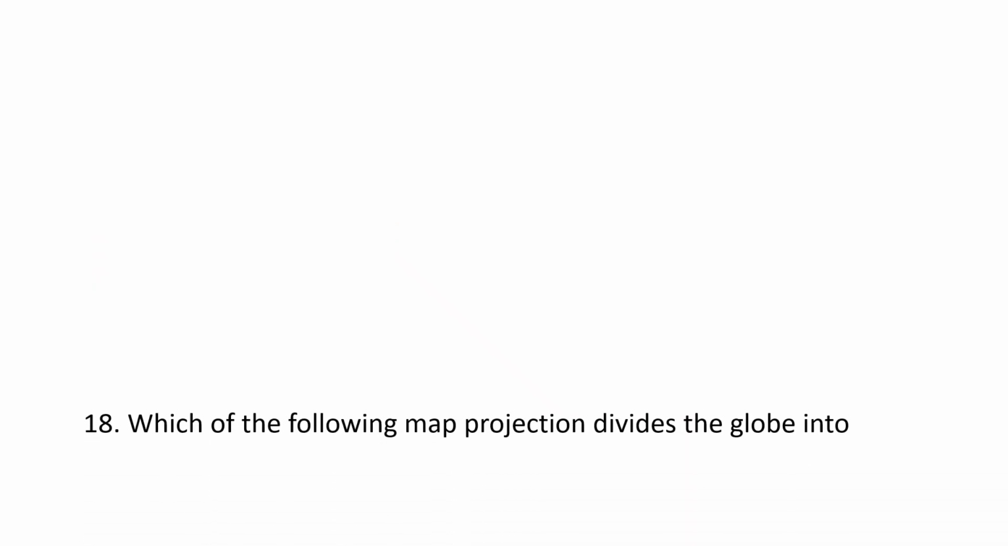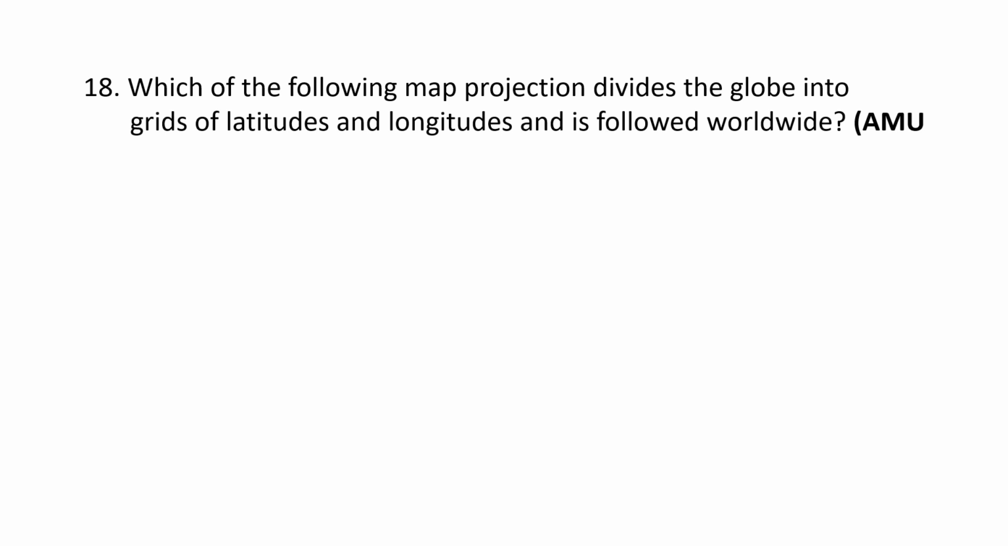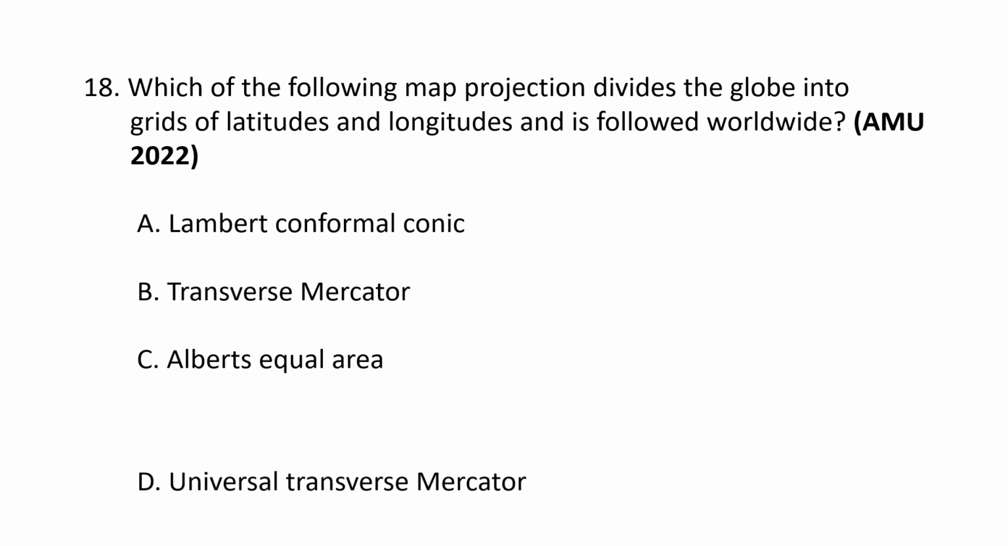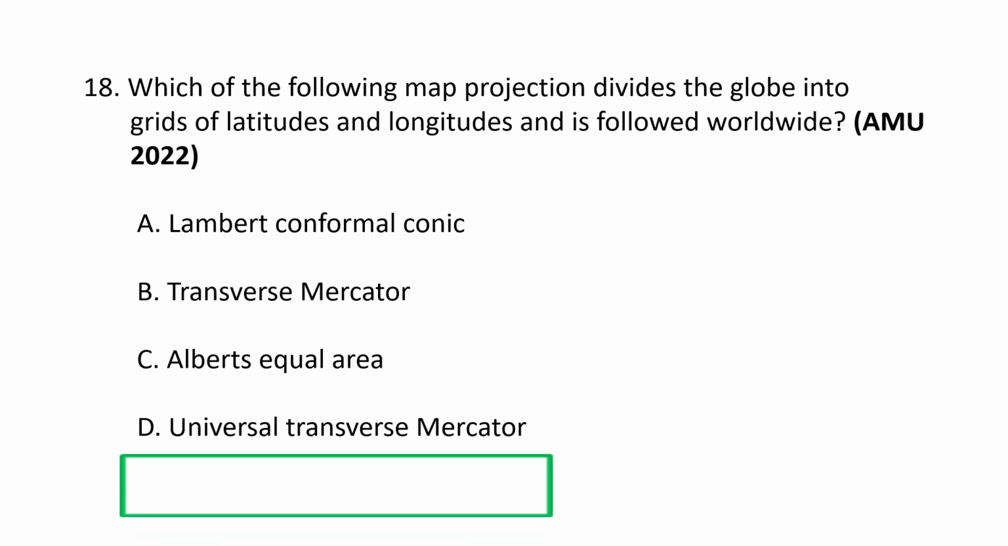Next question. Which of the following map projection divides the globe into grids of latitudes and longitudes and is followed worldwide? The choices are A. Lambert conformal conic, B. Transverse Mercator, C. Albers equal area, and D. Universal transverse Mercator. The option goes as D.